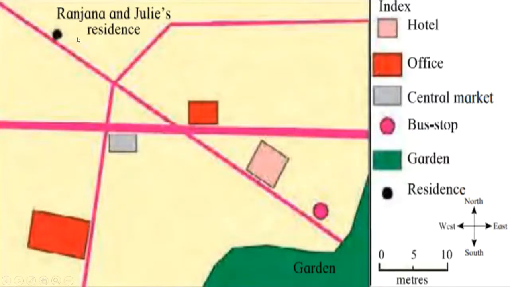Here, these places are marked. In this index, a pink square is the hotel, red is the office, green is the garden. Now, this is Ranjana and Julie's residence. They want to go from their home to the garden. This place will be very far. From the house to the garden, the space is very far.